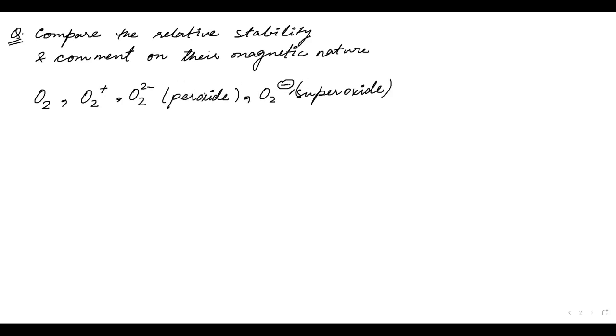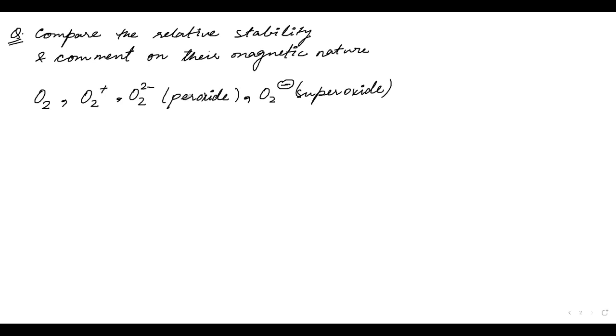O2 minus is superoxide, and O2 2 minus is peroxide.